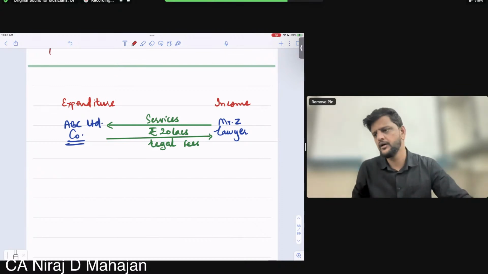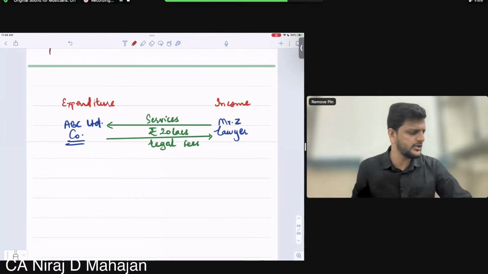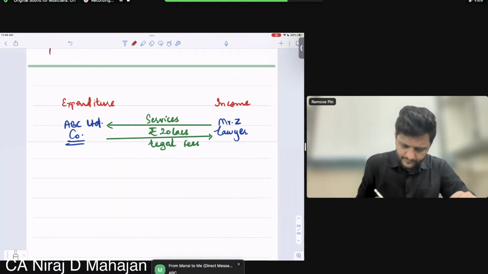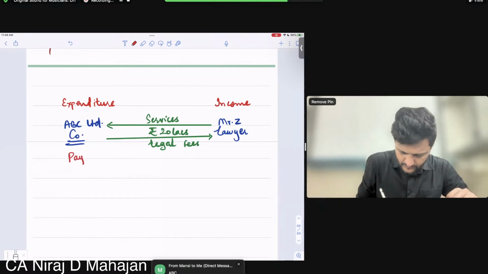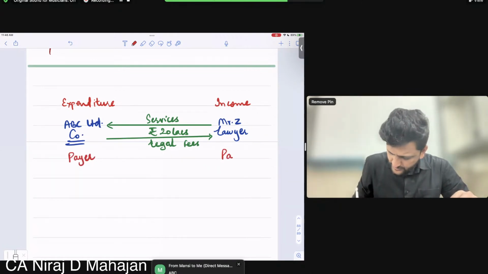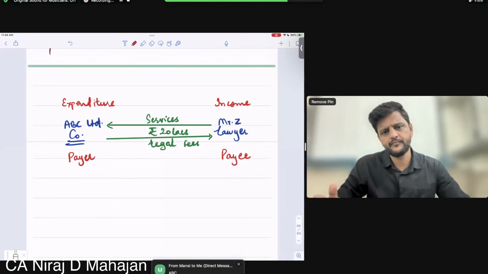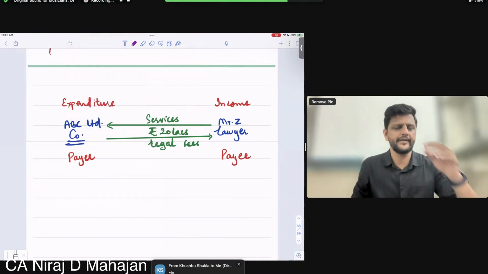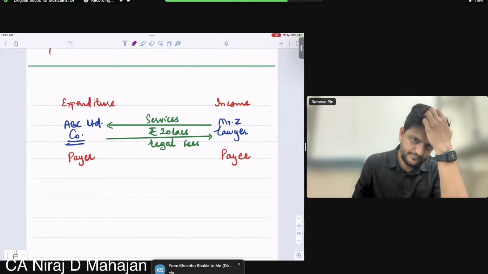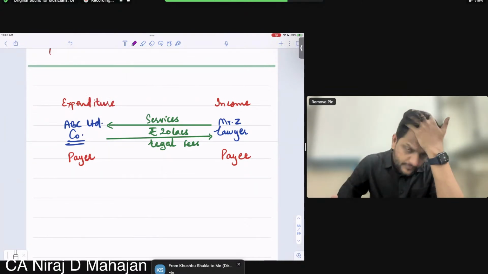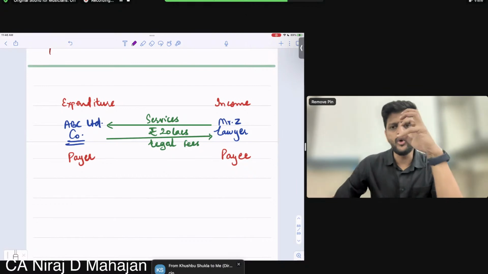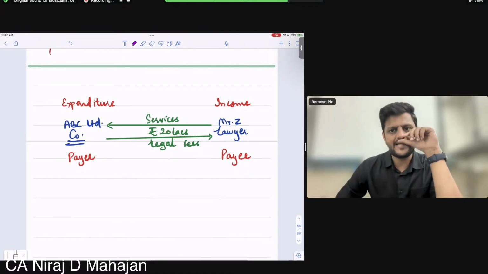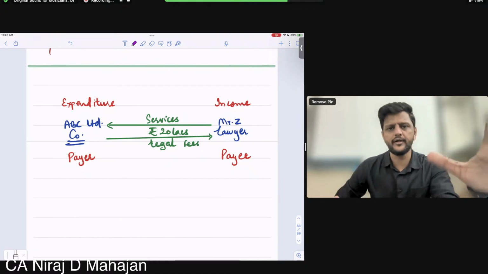Who is the payer? Company or Z? ABC or Z? ABC is the payer. The lawyer is the recipient or payee. Clear till here? Good. Now, who earned the income in this transaction? In this transaction, bachcho, the lawyer earned the income.